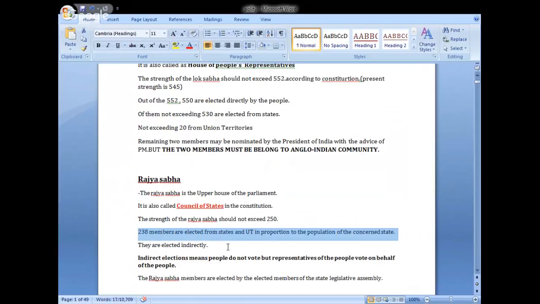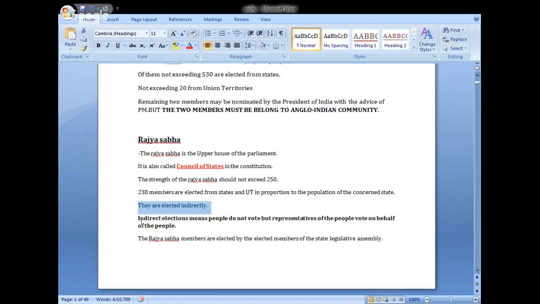They are elected indirectly. It means they are not directly elected by the people of India. What are direct elections? What are indirect elections?